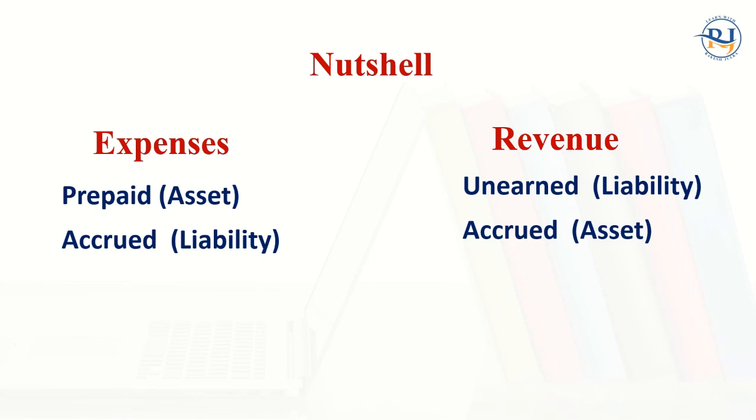On the income side, there are unearned revenues, meaning money that we have received in advance but have not provided any services. That will become a liability for the company. And accrued assets means revenue is due but not received. That will become an asset.